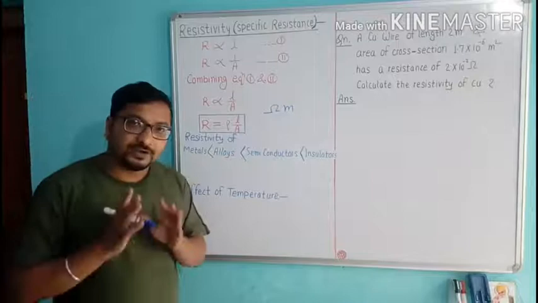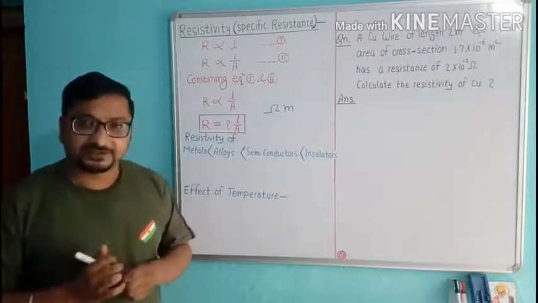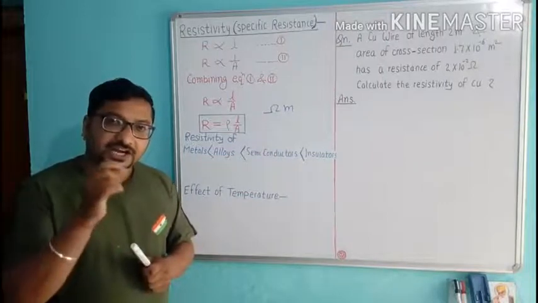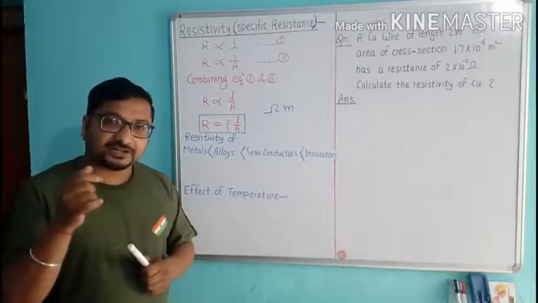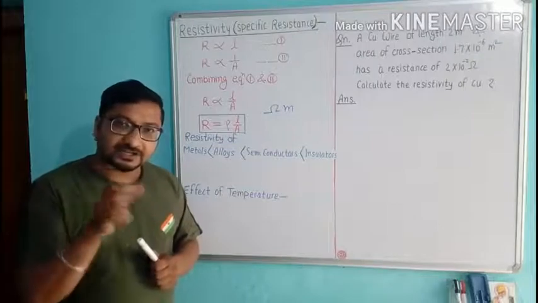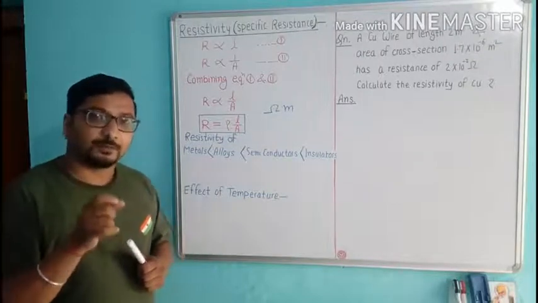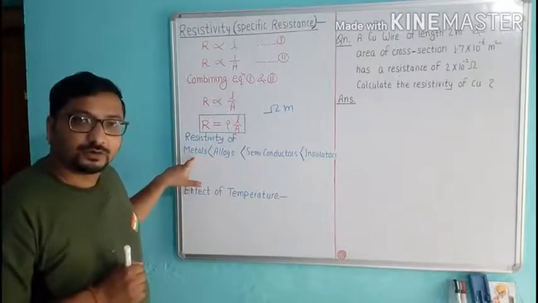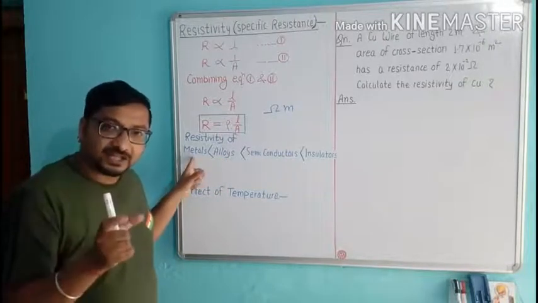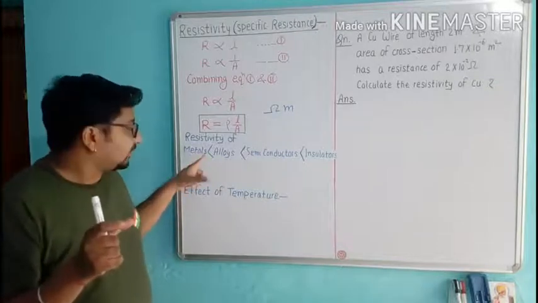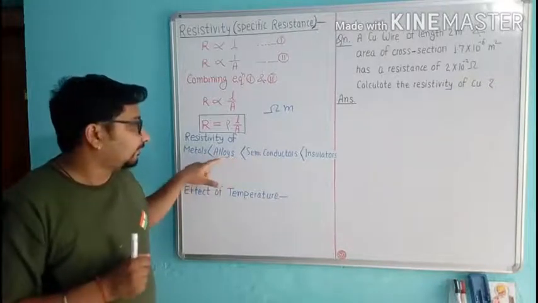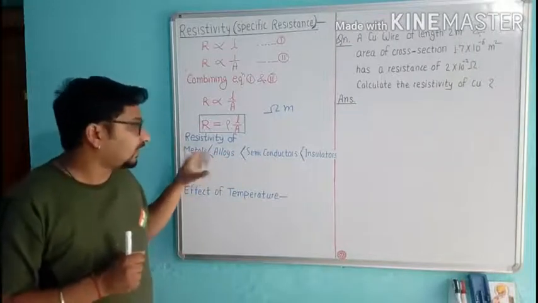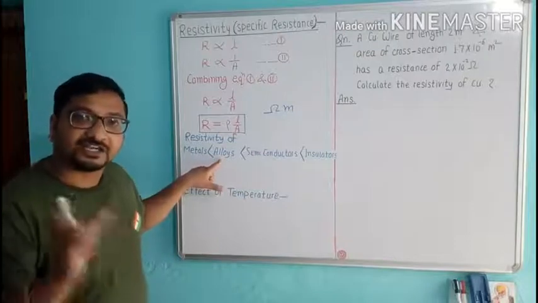Now, if we talk about heating appliances like electric iron and electric kettle, the heating element in heating appliances is made up of alloys rather than metals, because alloys have higher resistivity.